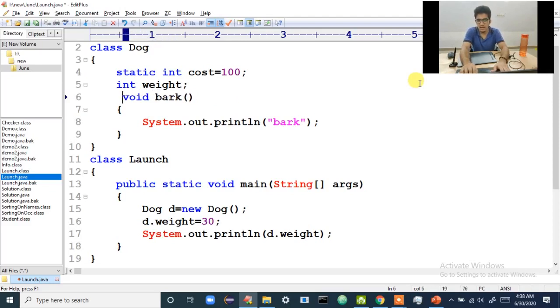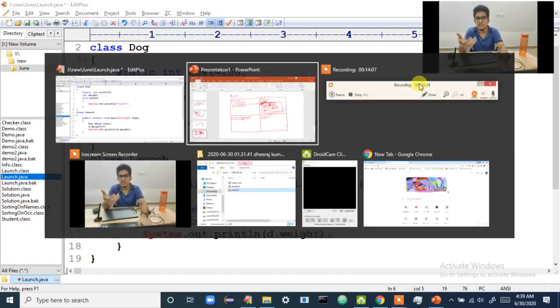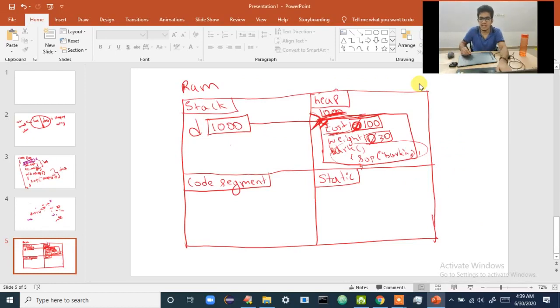Now I have written a static variable. Now understand what will happen. Whenever you write static, like static int cost, a static variable is not an instance variable. An instance variable will be present inside the object. Where will a static variable be present? It will be present inside the static segment. Whatever you mark as static will go inside the static segment, which means cost will not be present inside the object.